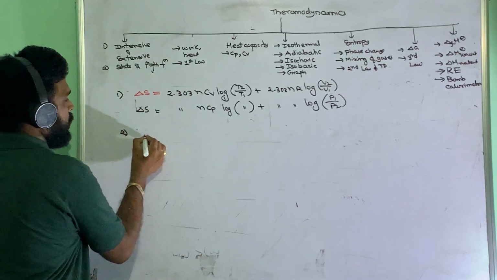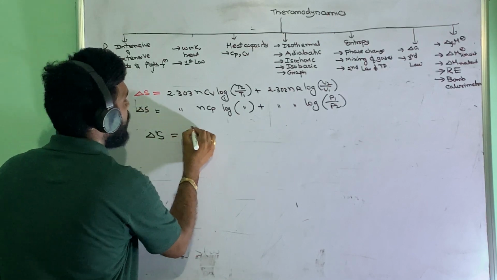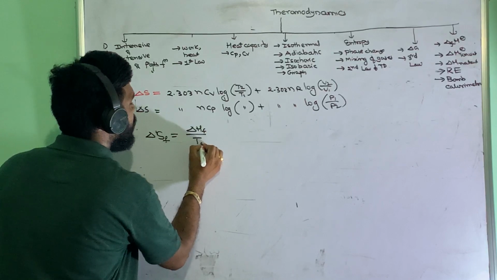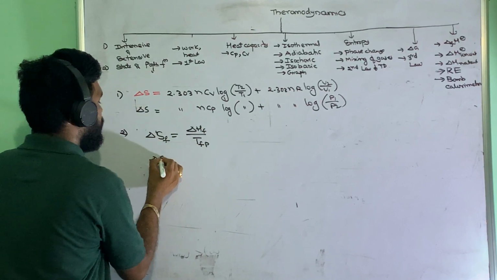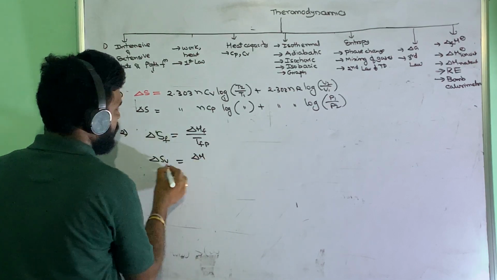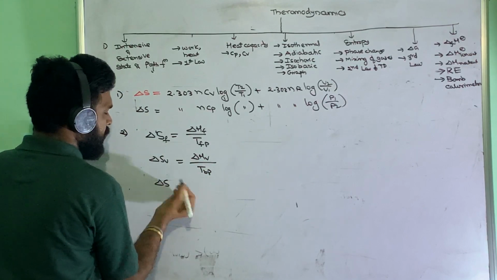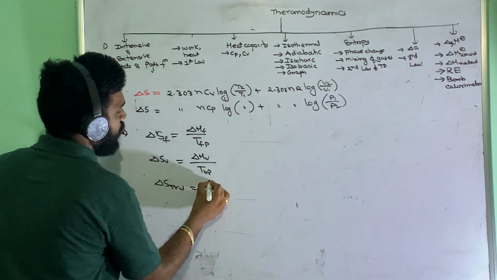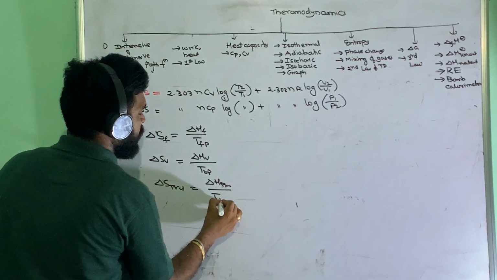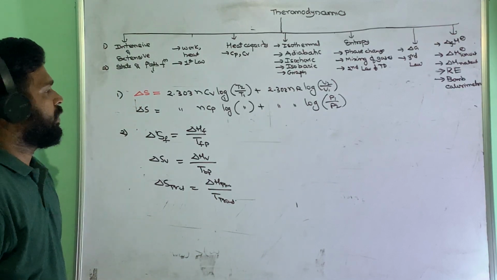During the phase change, delta S. Okay. So suppose if it is fusion, delta H fusion by freezing point. Delta S of vaporization means delta H vaporization by T boiling point. Delta S for phase change, when a transition is going on, is delta H transition by transition temperature. So like that, you will get the phase change cases.